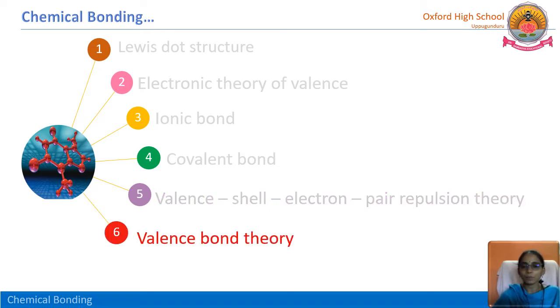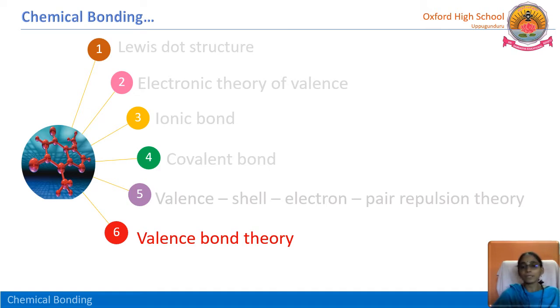Later, valence bond theory. In this valence bond theory, we have learned about sigma bond and pi bond, the two types of covalent bonds. Sigma bond is a stronger one due to head-on overlapping or end-to-end overlap, whereas pi bond is weaker because of lateral or sideways overlapping.